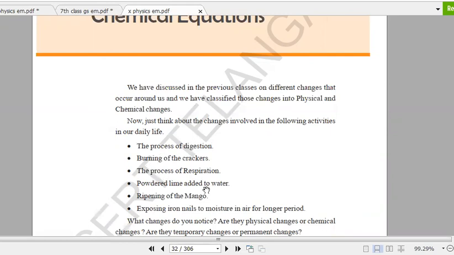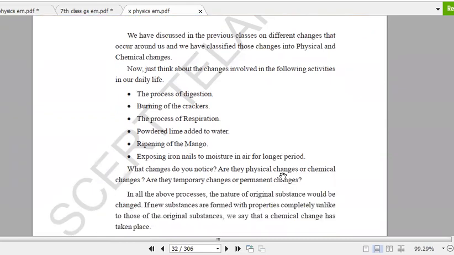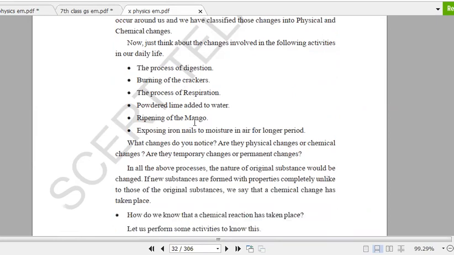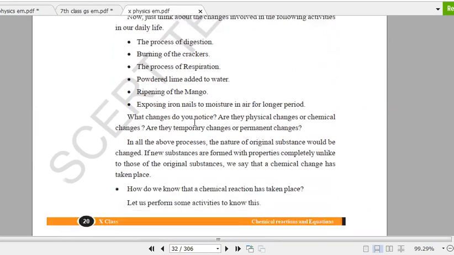So these are the things which you have seen here. A new substance is formed. These are nothing but they are not a temporary change, they are the permanent change. We have noticed in the above activities, all the things which were given, they are the permanent change. So we can say that physical change is temporary and the chemical change is permanent. In all the above processes, the nature of the original substance would be changed. So we got the new product, and the properties also get changed from the original one.